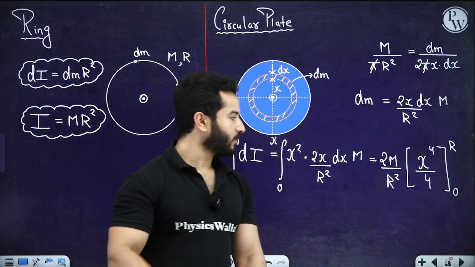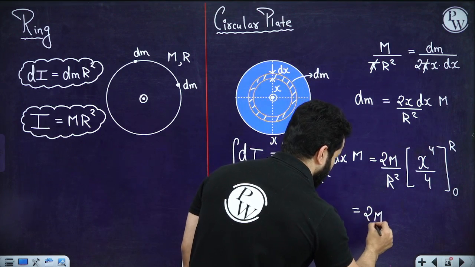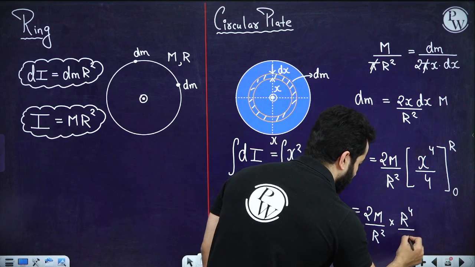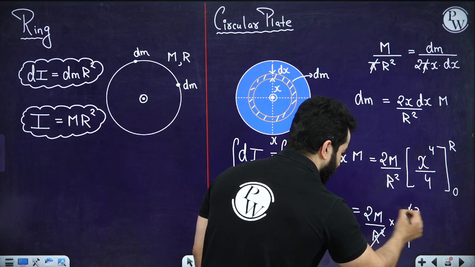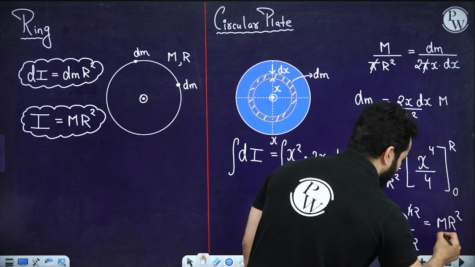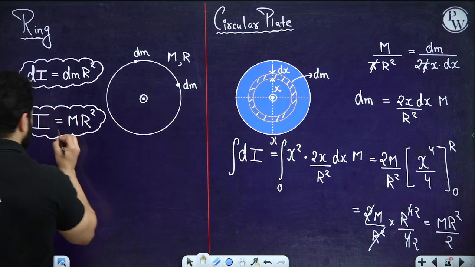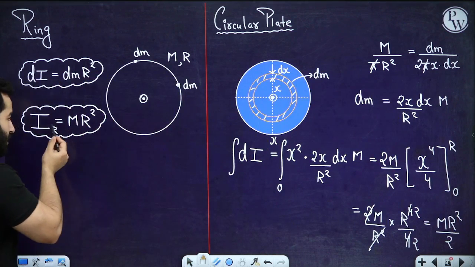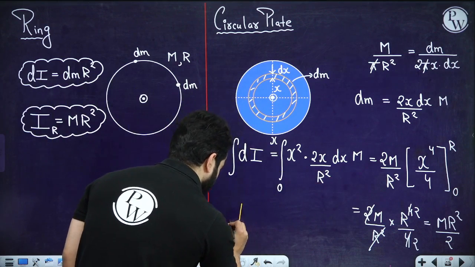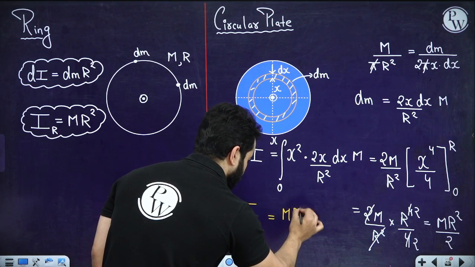Now please look, this thing can be written as 2m upon r square, and this will be written as r raised to the power 4 upon 4. So this will be r square and this will be 2. So this will come out to be mr square by 2, which means half of the ring. So for a ring you have got mr square, and for a disk the moment of inertia is mr square by 2.